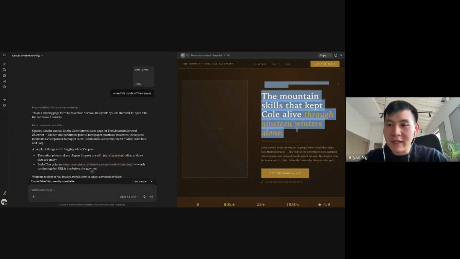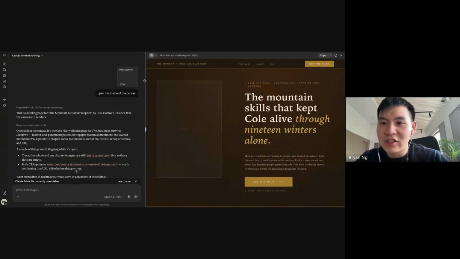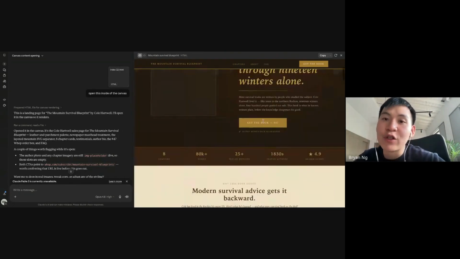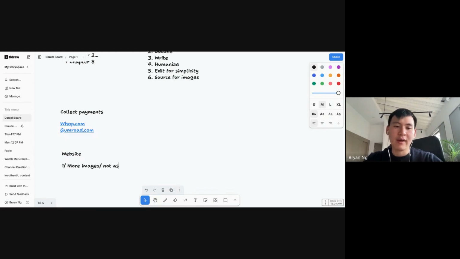In terms of main things to take note of, number one, it has to look visually appealing. Visually appealing comes down to a couple of things. Number one, more images, not as many walls of text. Once again, this isn't super complicated. I'll share the prompts to put this stuff together.